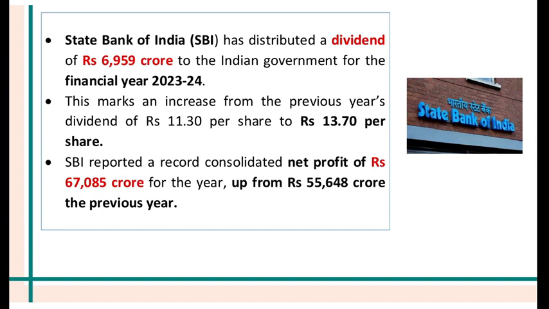Moving on now. State Bank of India has distributed a dividend of 6,959 crore to the Indian government for the financial year 24, and SBI reported a profit of 67,085 crore for the financial year 24.